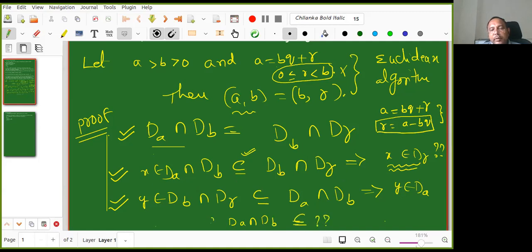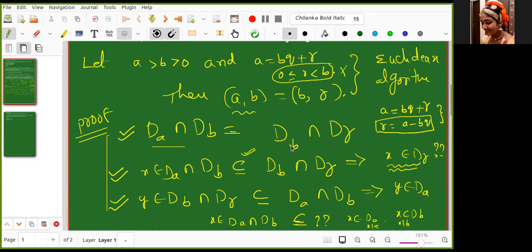So for that, I took X belongs to DA intersection DB. That means X belongs to DA and X belongs to DB, right? But what is X belongs to DA? X divides A. What is X belongs to DB? X divides B. Now I want to show that X belongs to DB intersection DR. But that means X belongs to DB and X belongs to DR. But already I know that X belongs to DB. So I need to show X belongs to DR.